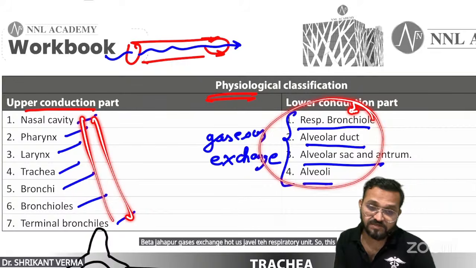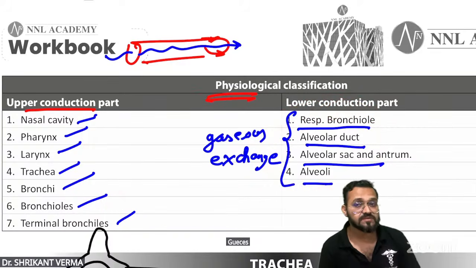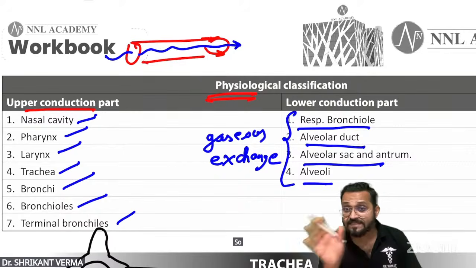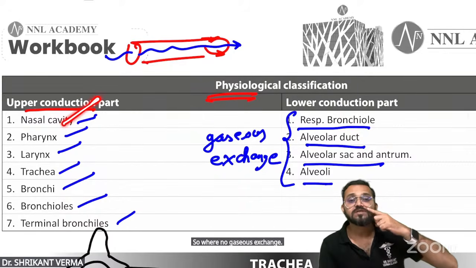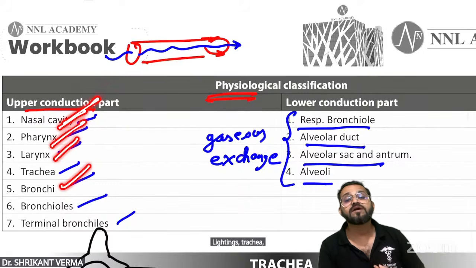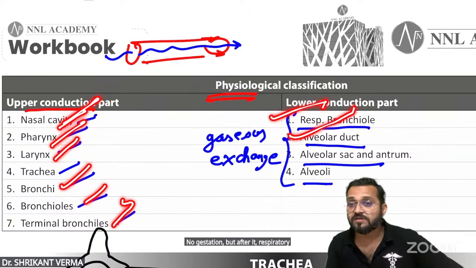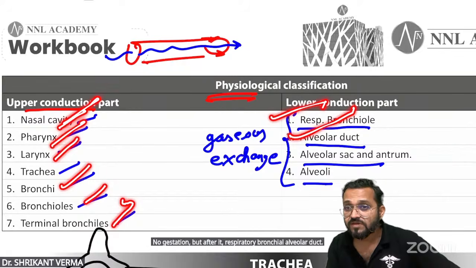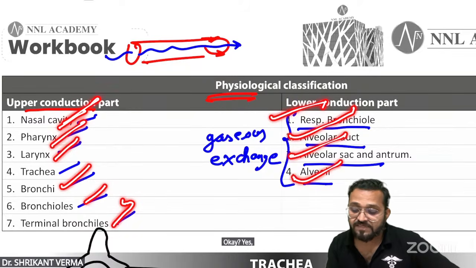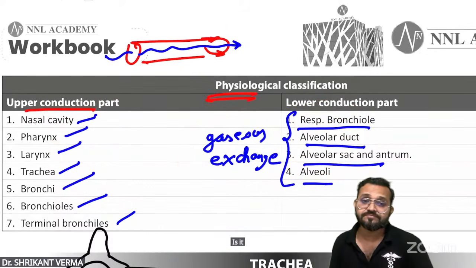So this is only the conducting part and this is the gas exchange part, respiratory unit. Where no gases exchange: nose, pharynx, larynx, trachea, bronchi, bronchiole, terminal bronchiole. But after it, respiratory bronchiole, alveolar duct, alveolar sac and the antrum, these are all sites for gas exchange. Is it okay?